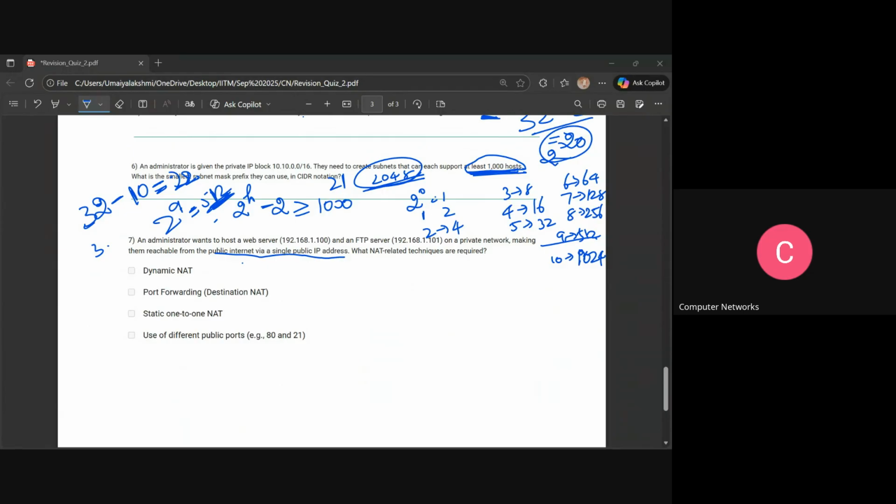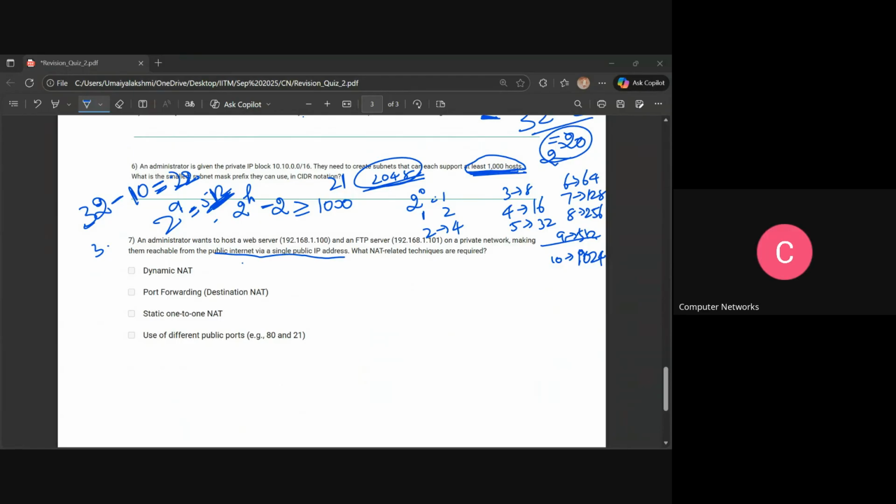So here the option is use of different public ports. It is only talking about port, but you have to give port and IP both. So port alone cannot solve this, I believe. PAT does the same thing, right? It converts private IP and port to public IP and port. So if you have port only, how are you matching IP to IP? The IP information is missing, so only port will not work.